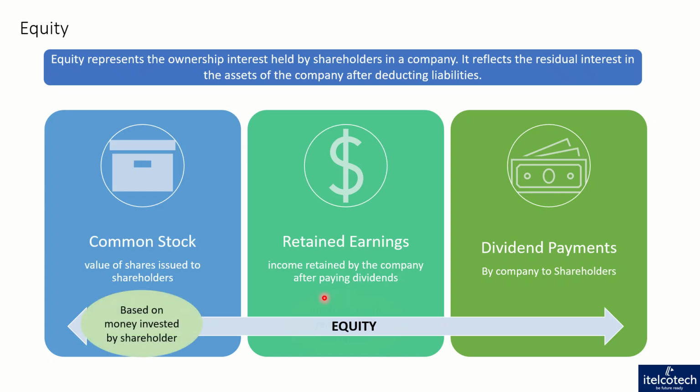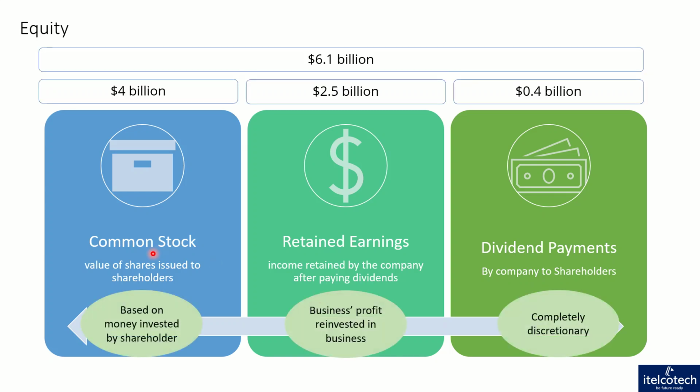So an example would look something like this. If the company has different shareholders, they have an overall number of shares. What is the value of that share? It gives them the overall common stock value, which is $4 billion. Then they have certain retained earnings in terms of whatever they have taken from the profit to be reinvested. That is the money they have kept to be reinvested.